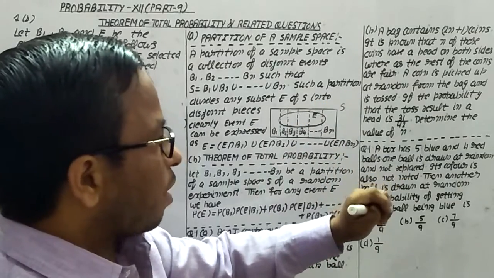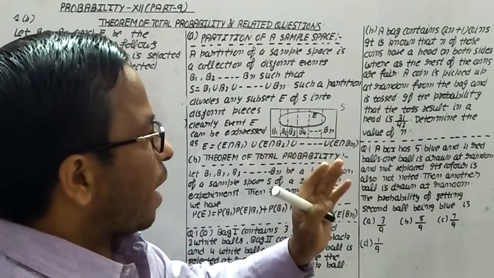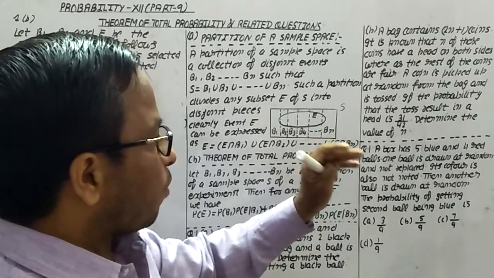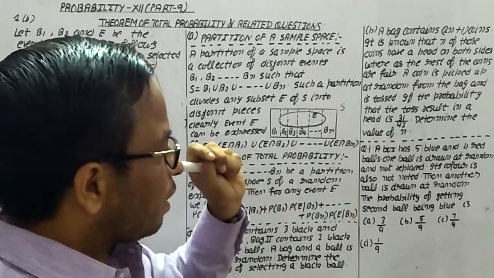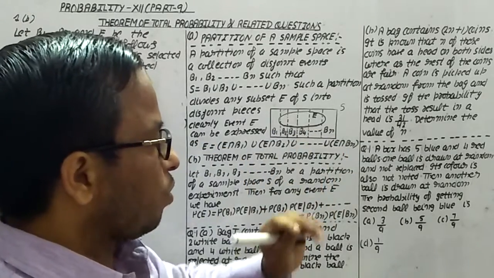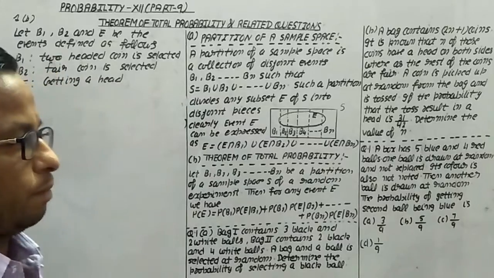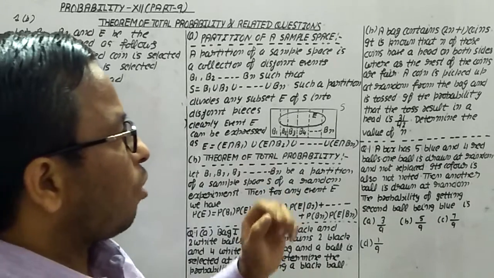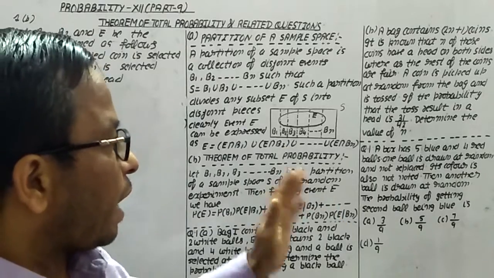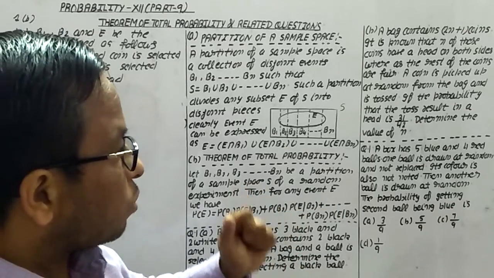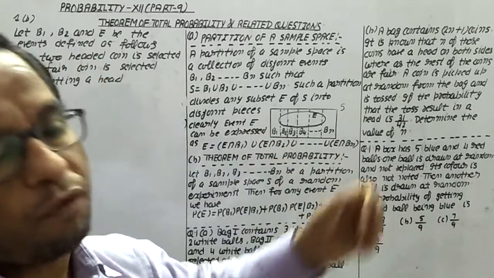A coin is picked up at random from the bag and is tossed. If the probability that the toss result is head is 31 by 42, determine the value of n. We have two-headed coins and fair coins, and the probability that the toss results in head is 31 upon 42.